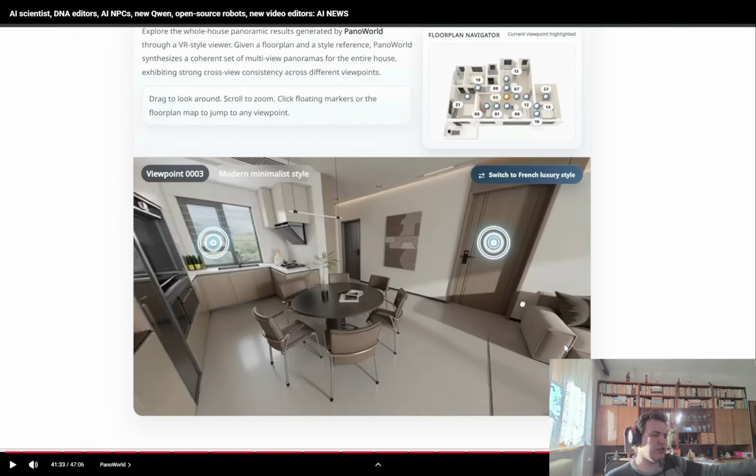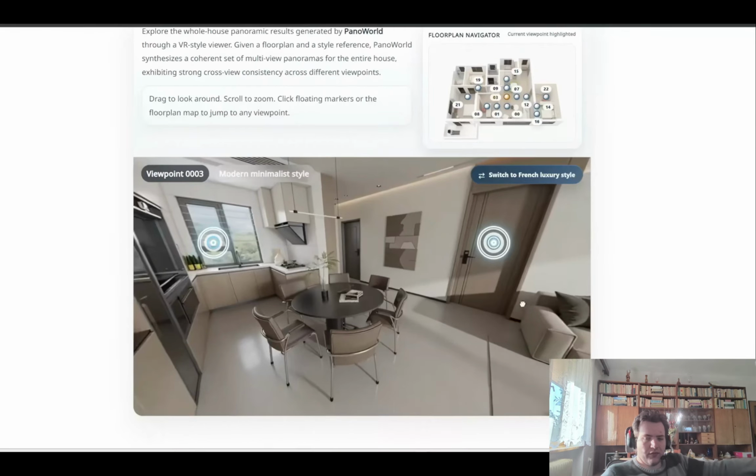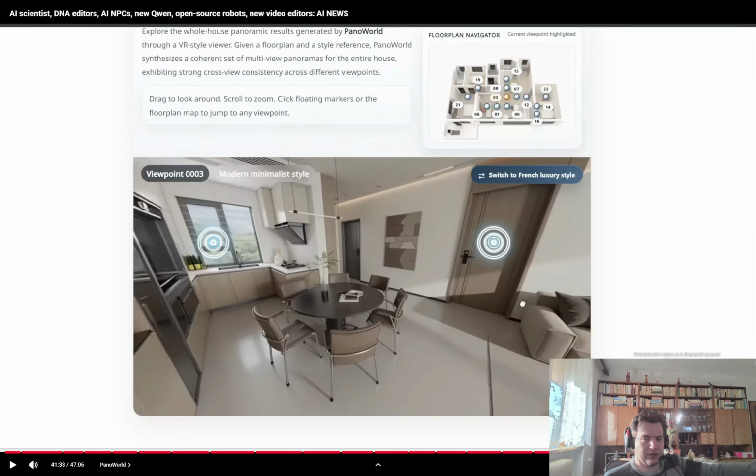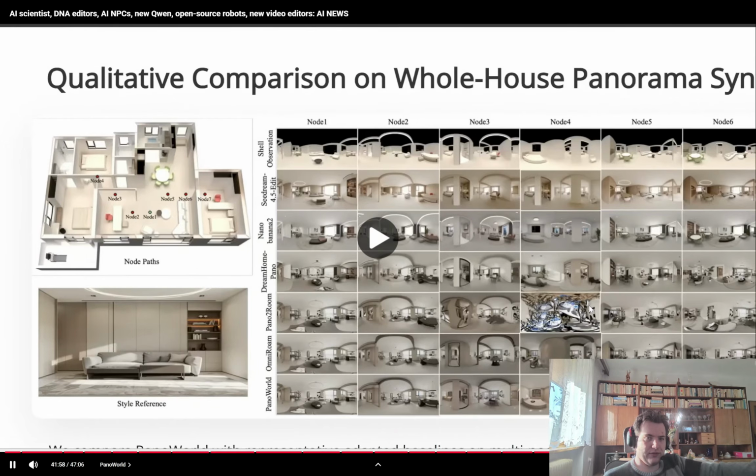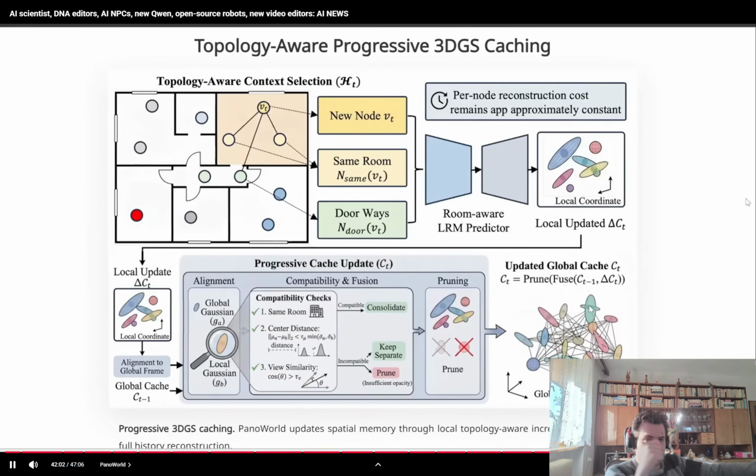And you can see how it would look in the world. Think of the panorama generation like visual memory. As it generates each node of the house tour, it updates that memory instead of rebuilding the scene from scratch. So the result is a system that can preserve consistency across the entire house.